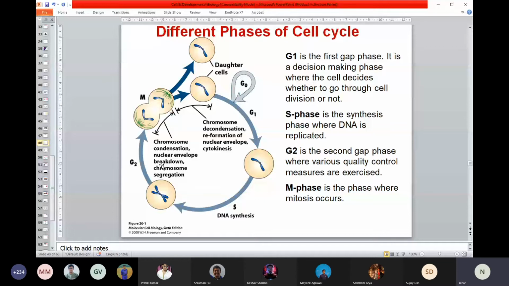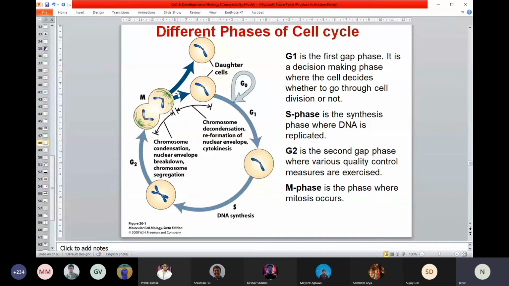Okay, so after this gap phase 2, when the cell thinks everything is perfect, the replication is absolutely fine, there is no error, and all other parameters are fine, then only does the cell undergo mitosis.